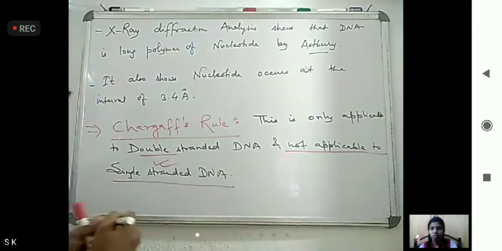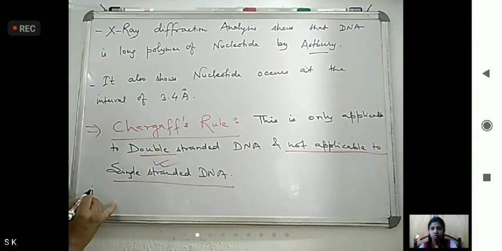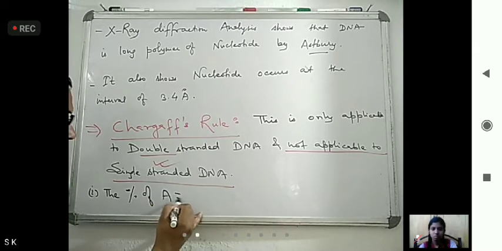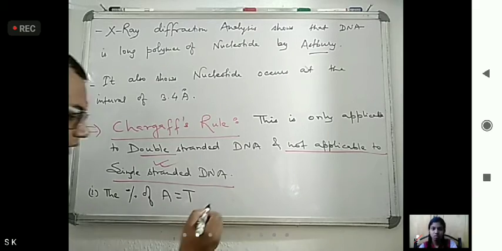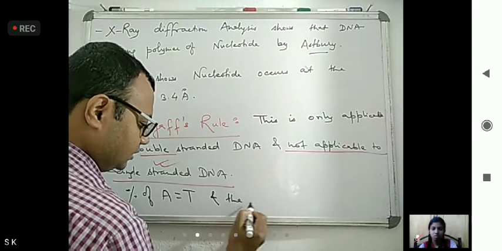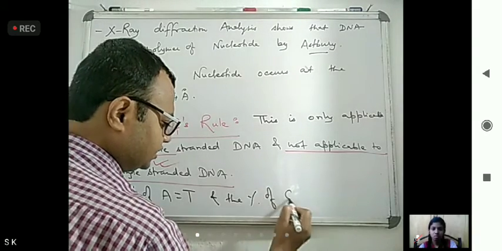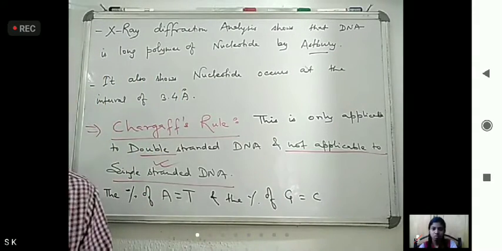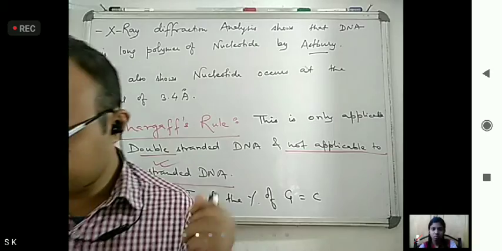The first rule says the percentage of adenine equals thymine and the percentage of guanine equals cytosine. Okay, this is the first one.